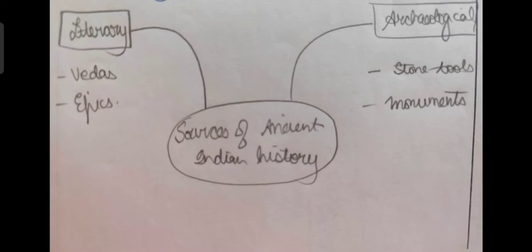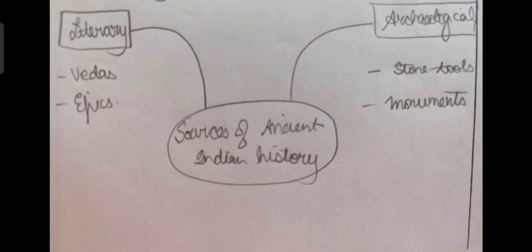Okay, so this is the first portion of the answer that you can write, and the second portion comprises of the archaeological sources. So the archaeological sources, they can be the artifacts. Okay, for example, the pottery, the tools, the weapons that have been found during excavations. You can cite an example of the IVC, or the Indus Valley Civilization. Okay, so what happened was that we've not been able to decipher the script of the IVC, but still we have a lot of information about the IVC, like what exactly were the people wearing during those times. That seals were prevalent. Pashupatinath seal, and apart from that, a bearded priest, torso of a female, dancing figurine made of bronze by the lost wax technique. So much of information is available with the help of these archaeological sources.